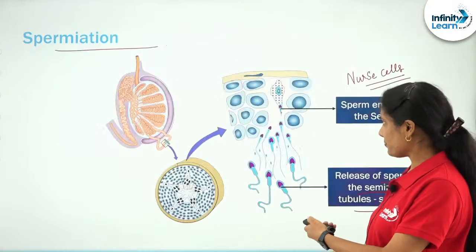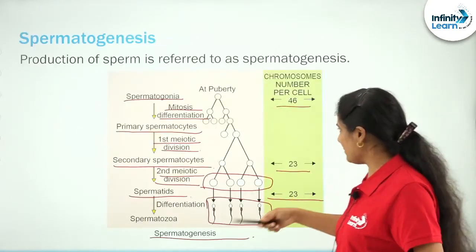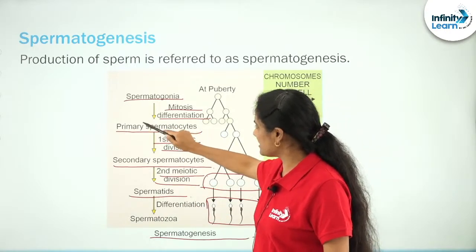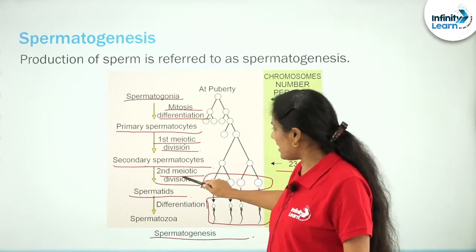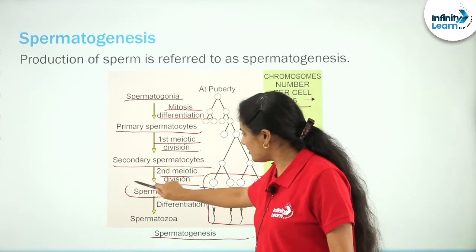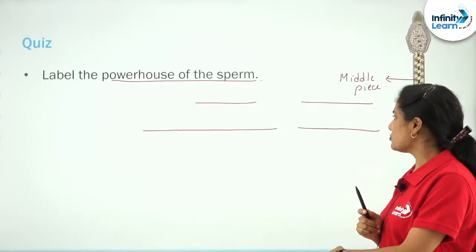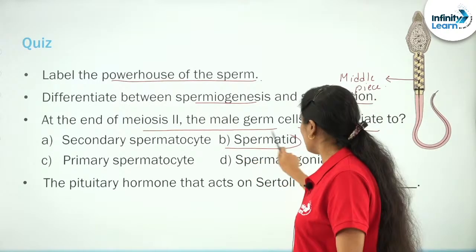You can go through that picture one more time. See what is happening in the first meiotic division. Primary spermatocyte becomes secondary spermatocyte. Secondary undergoes the second meiotic division. What does it form? It forms the spermatid. So that will be our answer: it forms the spermatid.